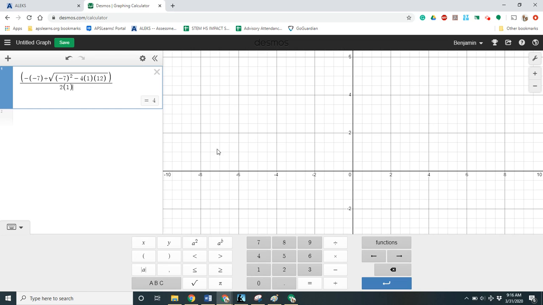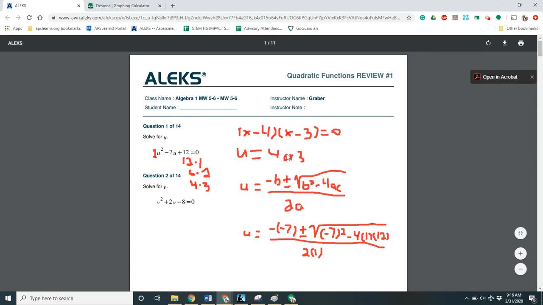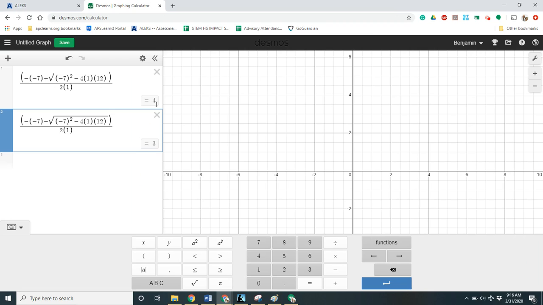Right, so first answer is 4. Minus there for the second answer is 3. So same exact answer as we got with factoring. It's just a different strategy for finding it. So both of these are two different strategies. You can use whatever's easiest for you. Factoring gives us 4 or 3. Quadratic formula also gives us 4 or 3.